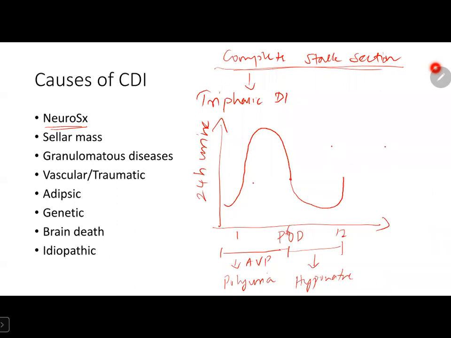And again, when all stored vasopressin is lost, permanent diabetes insipidus will manifest. So we can divide the phases into three: 1 to 6, 6 to 12, and after day 12. The first phase is diabetes insipidus, the last phase is permanent diabetes insipidus, and the interphase is antidiuretic interphase, during which the patient may have hyponatremia.